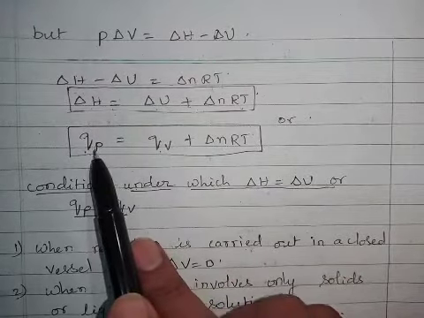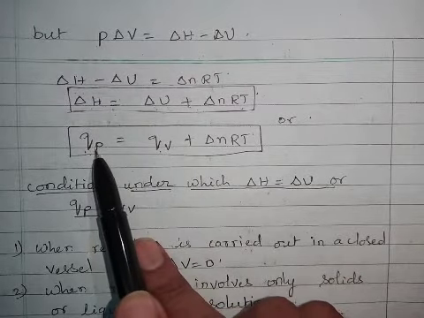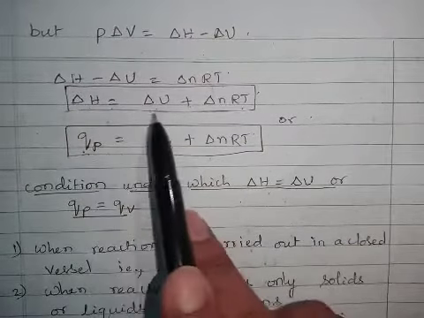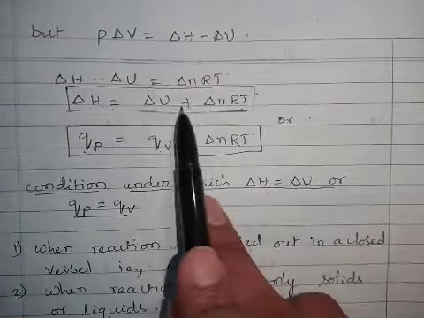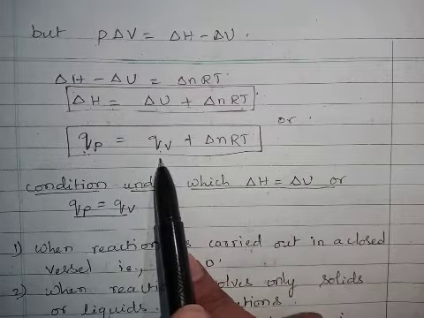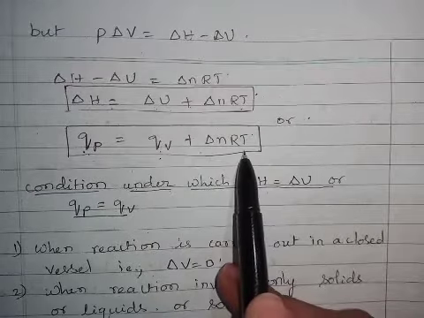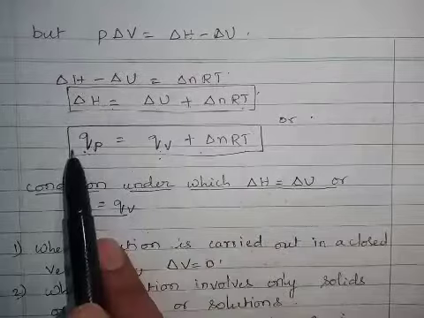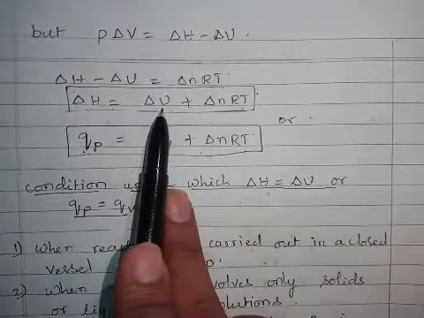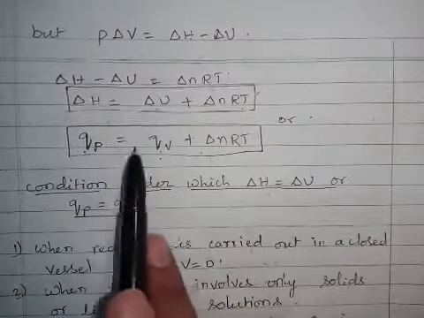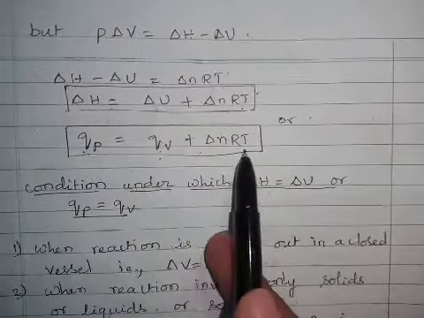QP is the change in heat content of the system at constant pressure, and QV is the change in heat content of the system at constant volume. So this is the relationship between delta H and delta U, or we can write the same equation as QP = QV plus delta nRT.